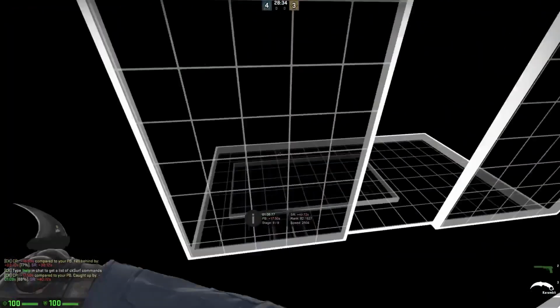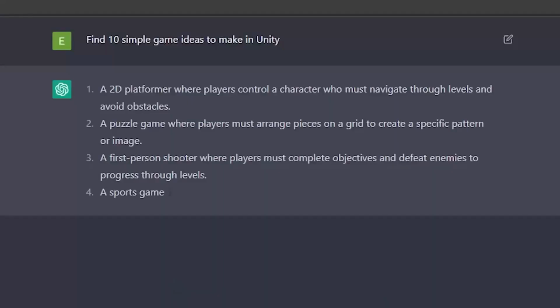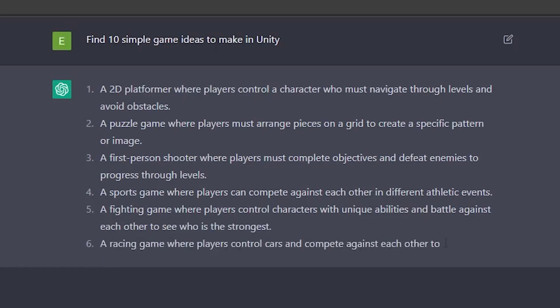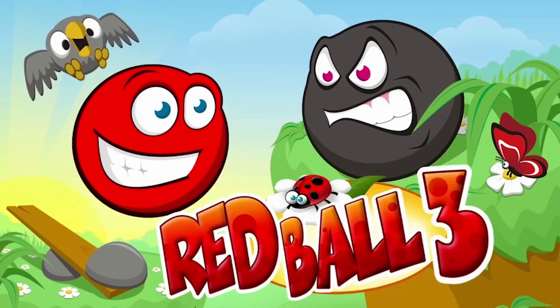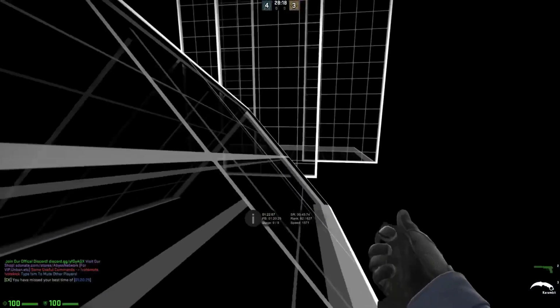So the first thing I needed was an idea. So I asked ChatGPT to come up with 10 simple game ideas that we can make in Unity. It came up with 10 ideas as I asked, and I decided to stick with the platformer. So I decided to make a game like 2D Red Ball. You probably played it before on your mama's phone when you were 11 years old, but I'm gonna make a 3D version of this, so it's gonna be a little different.